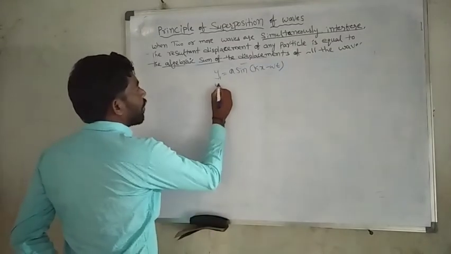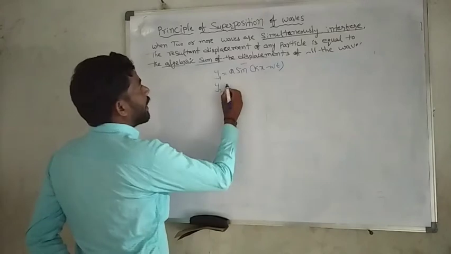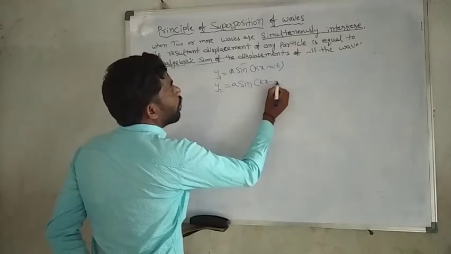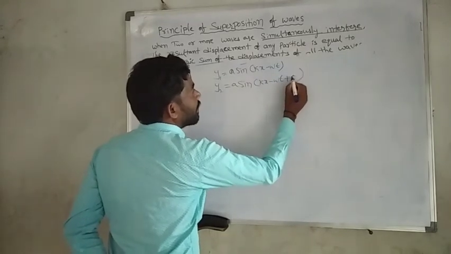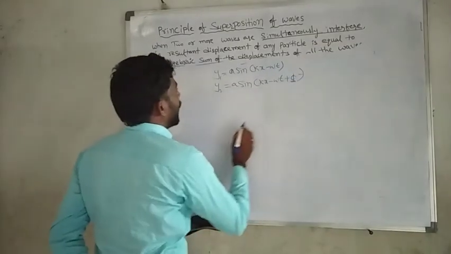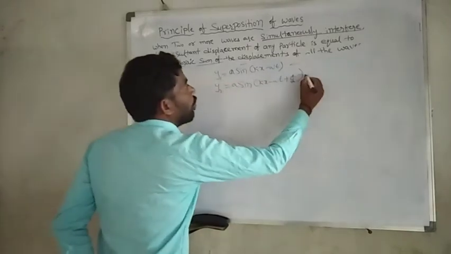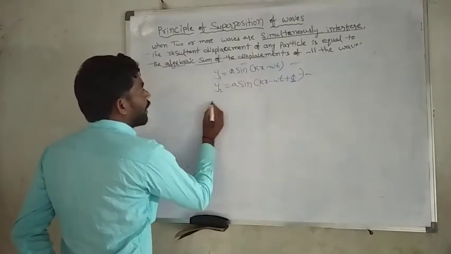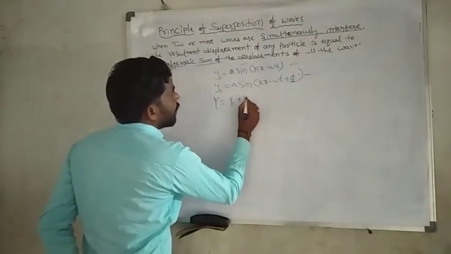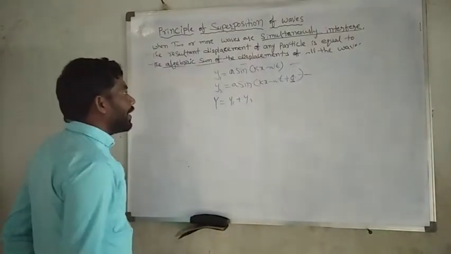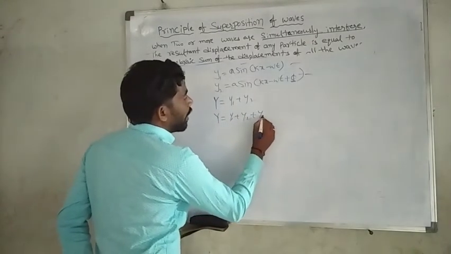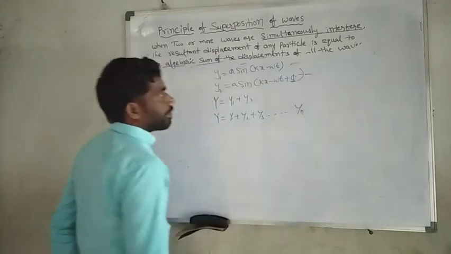Then the second one, y2, is taken as a sin(kx minus omega t plus phi). Here phi indicates the phase; the second wave has an added phase. These are the two wave functions. The resultant wave is taken as capital Y equal to y1 plus y2. If taken to infinity, Y equals y1 plus y2 plus y3 up to yn.